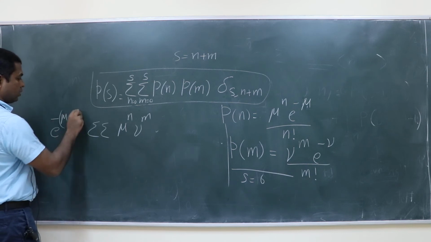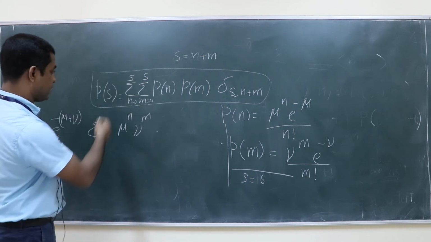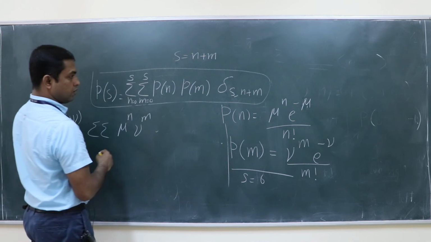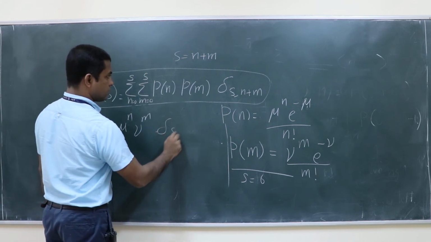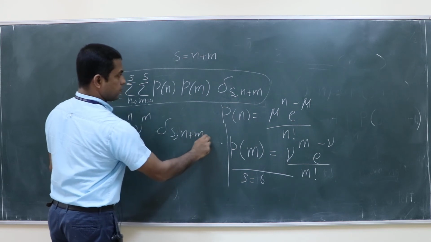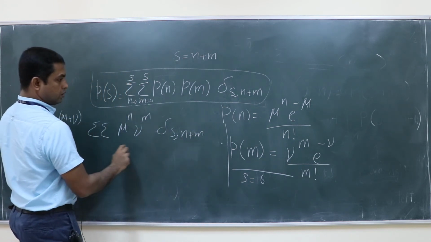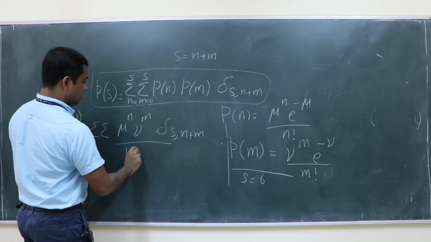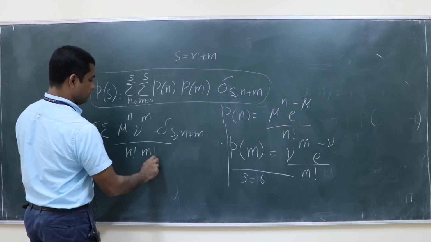That does not depend on n or m or s. Then delta s, n plus m, divided by n factorial m factorial.